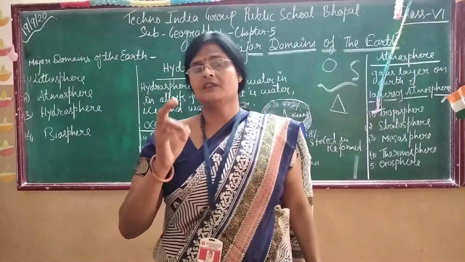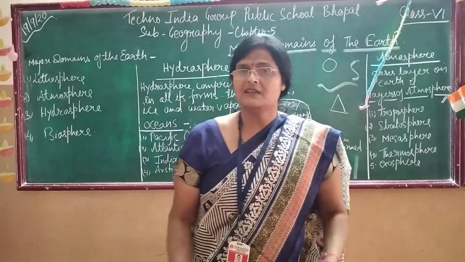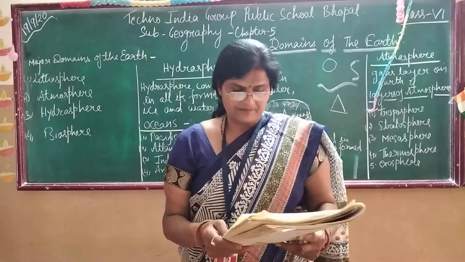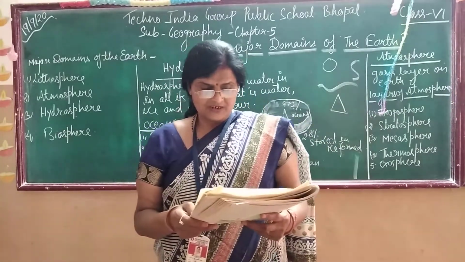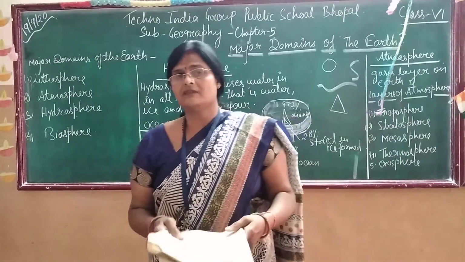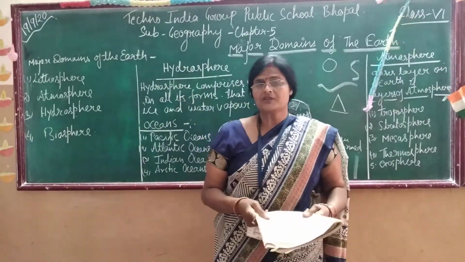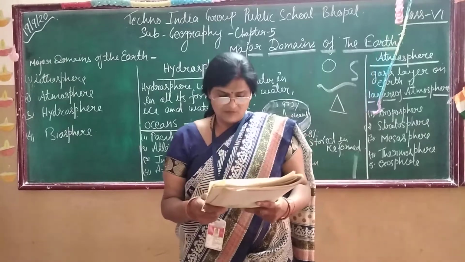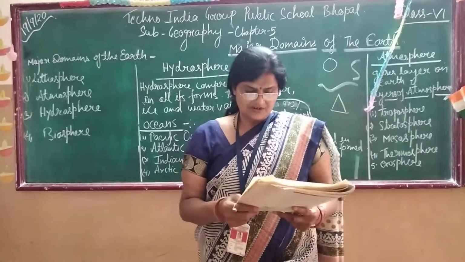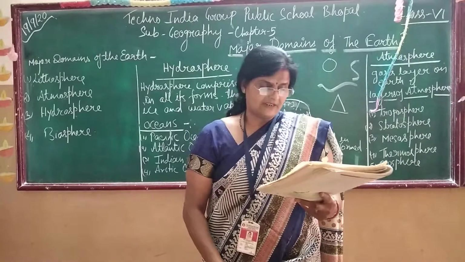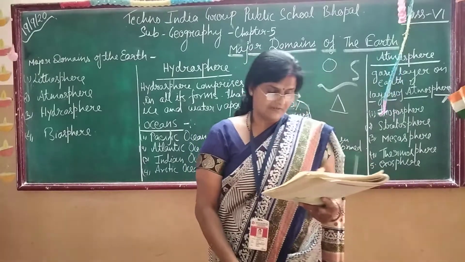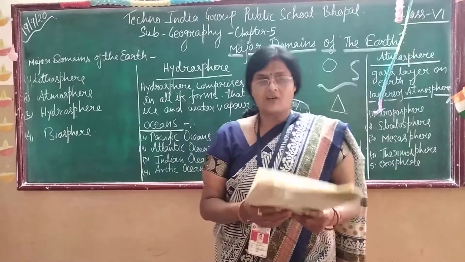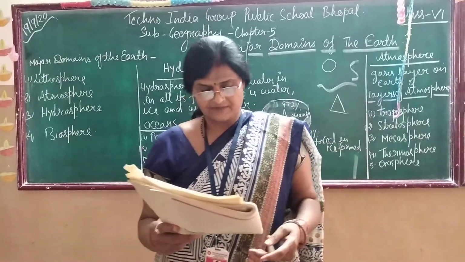Hydrosphere consists of three forms of water. One is ice, second is water, and third is water vapor. Running water in oceans and rivers: oceans and rivers always have running or moving water. Ice in glaciers. Running water of the oceans, rivers, lakes, ice in glaciers, underground water, and water vapor, all these comprise the hydrosphere.